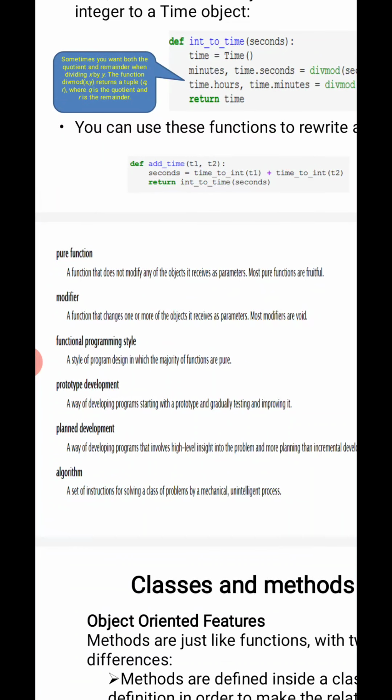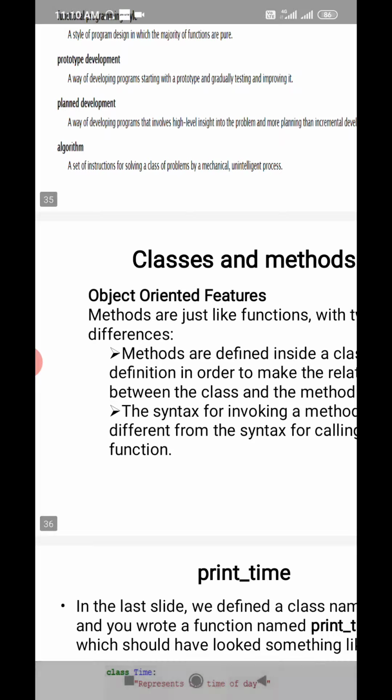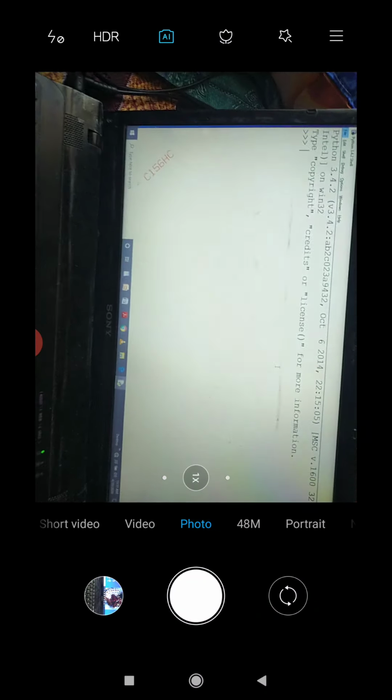So these are the things that we have discussed in time and classes and functions. I will be showing you some sample examples for this also, in the next continuation. The style of programming, or the use of this programming style, is what we call the functional programming paradigm. And I will show you a small example.